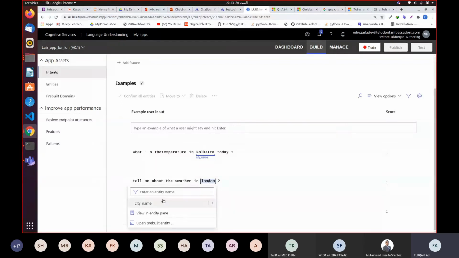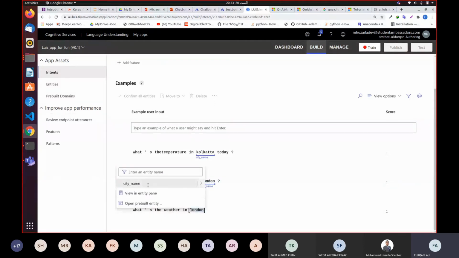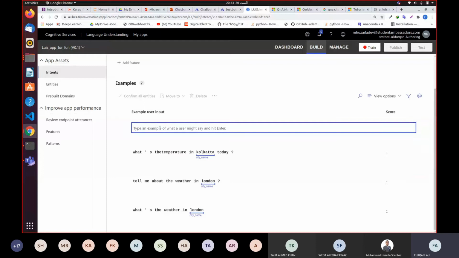So let's say, what's the weather in Japan, or be more specific, let's say write a city name. So let's say Lahore. I'm going to mark down Lahore as well as a city name.